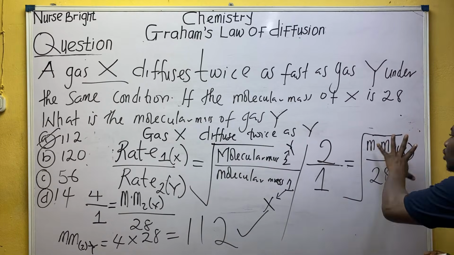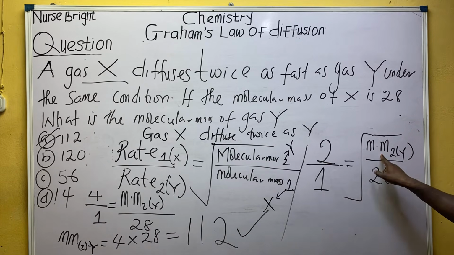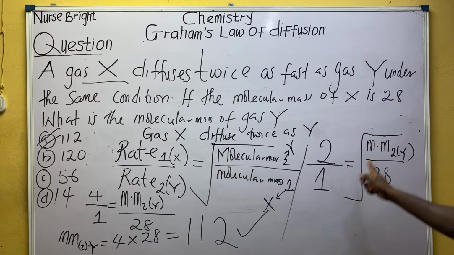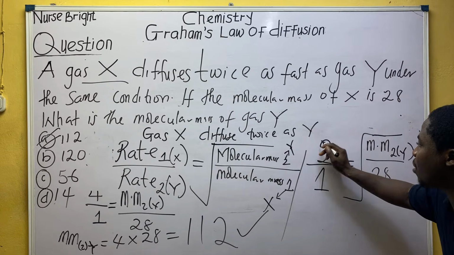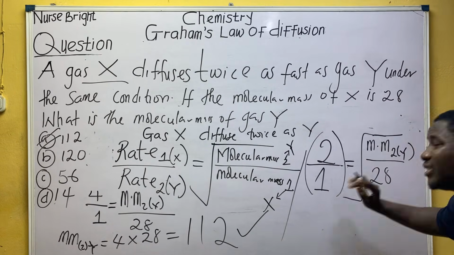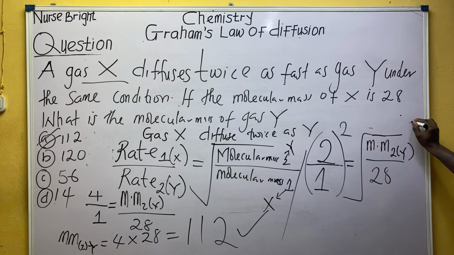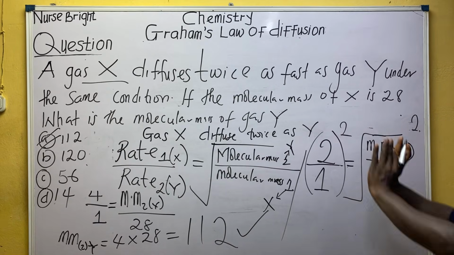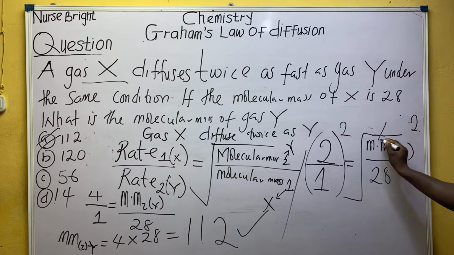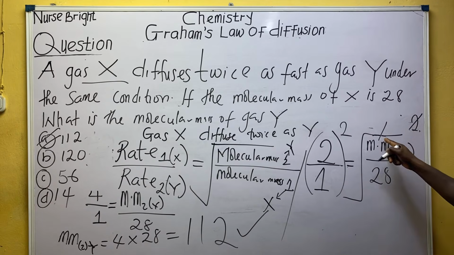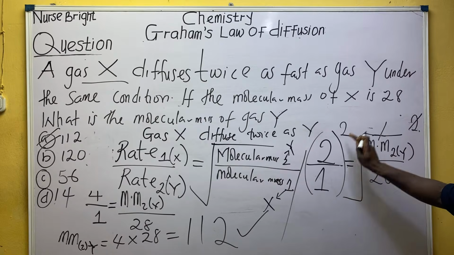So here now, after doing this, we are looking for here. How do we get here? You basically need to eliminate this square root, so you square both sides of the equation. Do you understand what I'm saying? Square both sides first. This square will cancel this square root, and this one now, 2 squared, is 4.